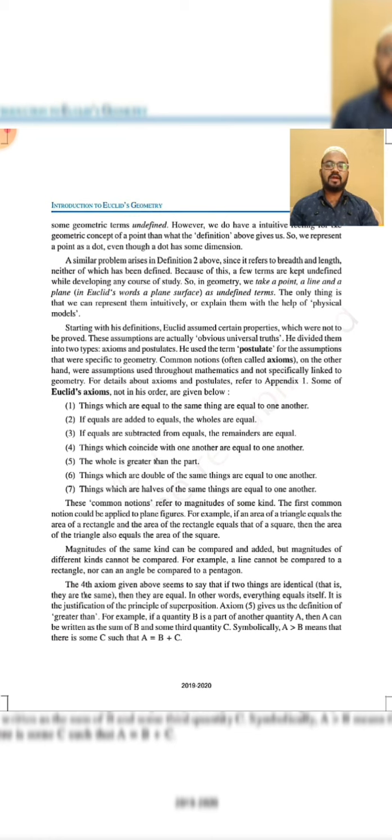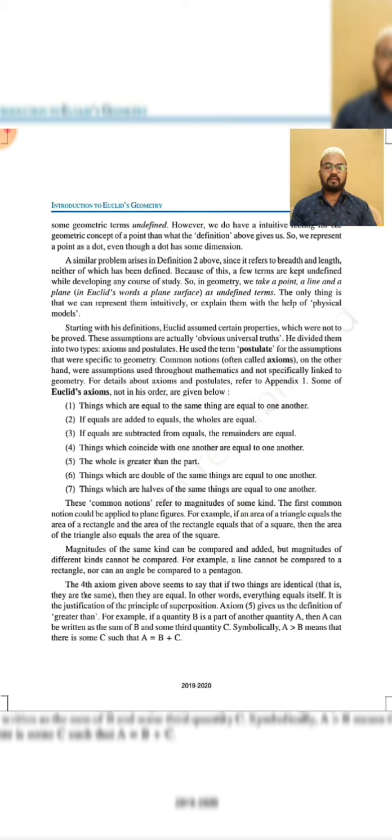Things which are equal to the same thing are equal to one another. Whenever we write a statement in mathematics, say 5 equals 5, and we add 1 to both sides, the result will be 6 equals 6. So when equals are added to equals, the wholes are also equal. That means if A is equal to B, and B is equal to C, then ultimately we can say that A and C are both equal.